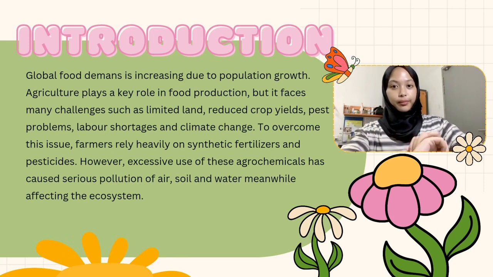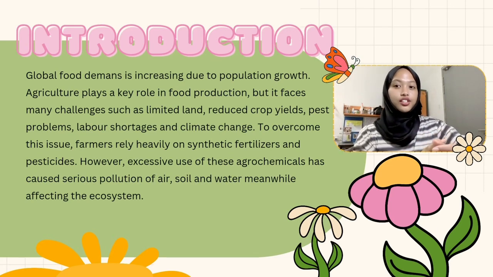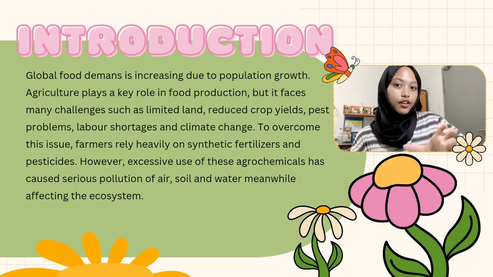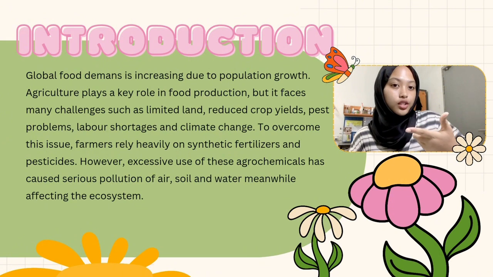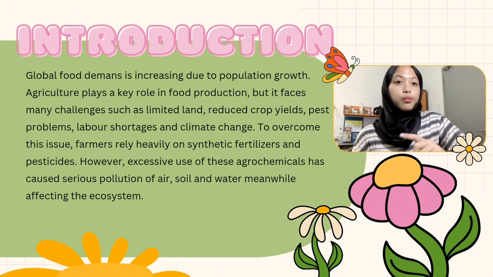To begin with, global food demand is increasing due to rapid population growth. As a result, agriculture plays a key role in ensuring sufficient food production worldwide. However, the agricultural sector faces many challenges, including limited land, reduced crop use, pest problems, labour shortage, and most importantly, climate change. To overcome these challenges, farmers rely heavily on synthetic fertilizer and pesticides.